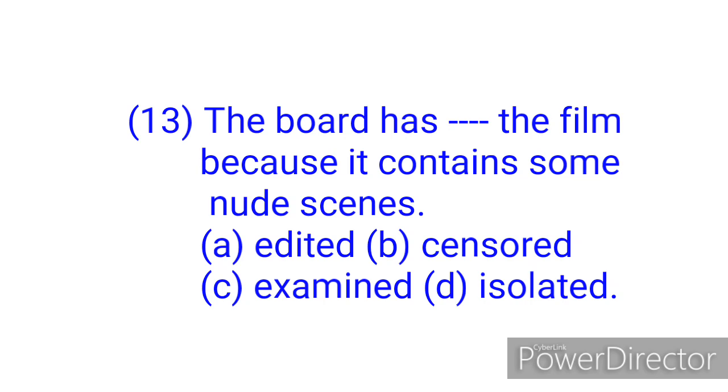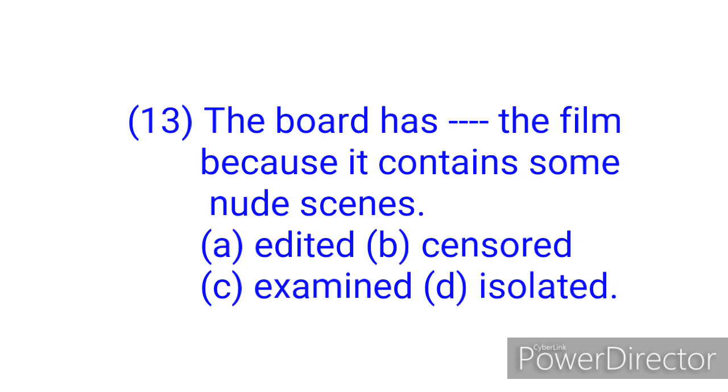The word censored means to remove parts of a book, film, or movie that are considered to be offensive, immoral, or has a political threat. When the board or the agency that oversees the activities of the movie industry removes part of a film because that part contains some sexual activities or some nude scenes that are considered to be offensive or immoral, then you can say that that film has been censored. So the correct answer is option B, censored.